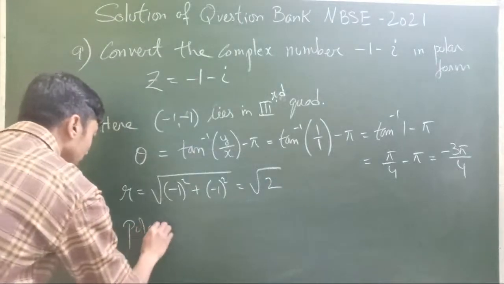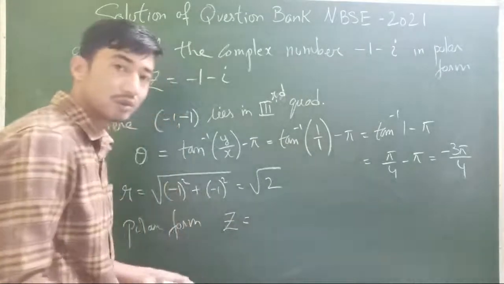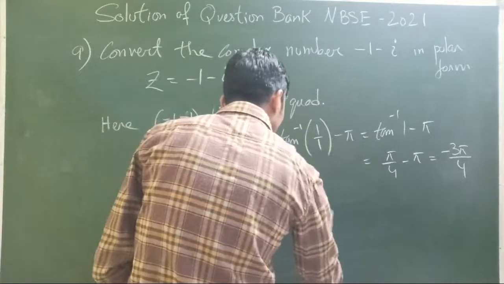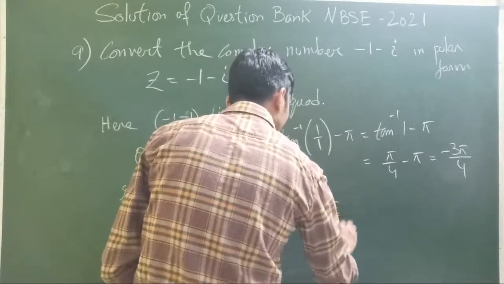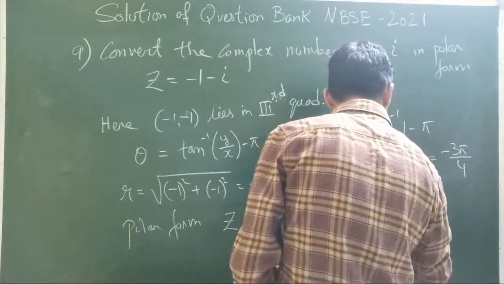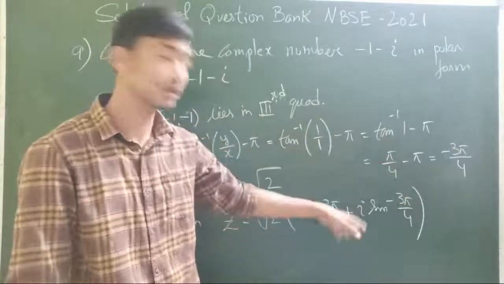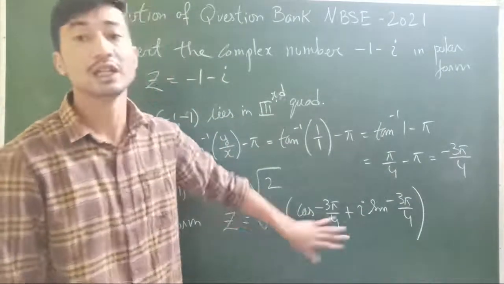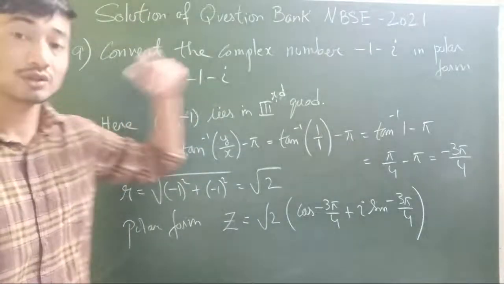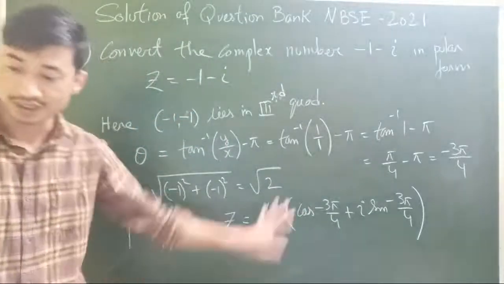So again, the polar form. In the last question, I've already shown you how you represent the polar form. So here I'll just do it directly. That is root 2 cos of minus 3 pi by 4 plus i into sine of minus 3 pi by 4. Please do not convert this again and solve, because if you convert it, you will get the question back here again. We are not told to get the question back, we are told to solve, isn't it? So don't do it. This is the polar form, let it be. That's it.